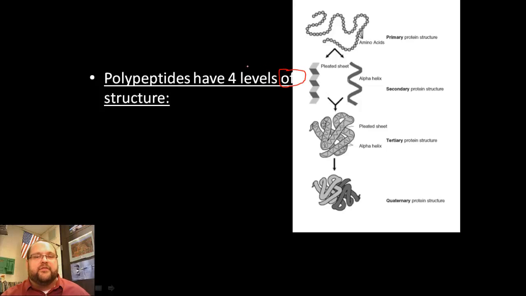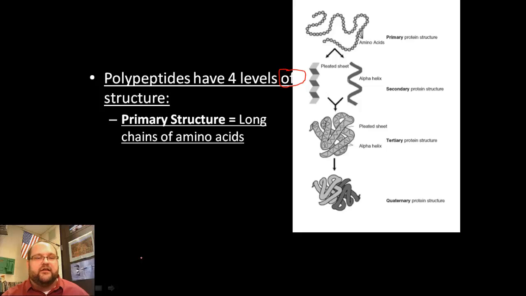Now, polypeptides form four levels of structure. The first one is called primary structure. If we look up here, here is our primary protein structure, and that's just a long chain of amino acids. That long chain of amino acids begins to coil up on itself, and that forms this secondary protein structure.